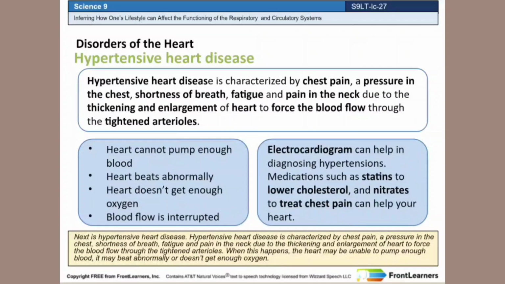Next is hypertensive heart disease. Hypertensive heart disease is characterized by chest pain, a pressure in the chest, shortness of breath, fatigue, and pain in the neck due to the thickening and enlargement of the heart to force the blood flow through the tightened arterioles. When this happens, the heart may be unable to pump enough blood. It may beat abnormally or not get enough oxygen.